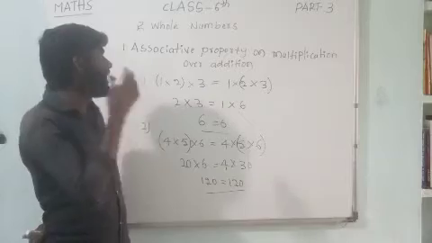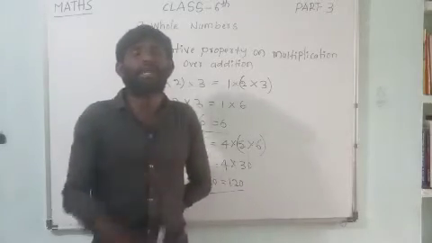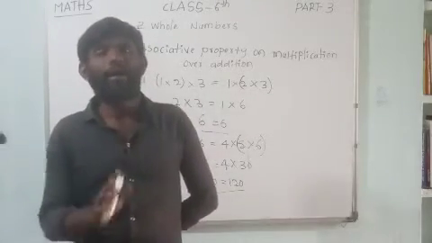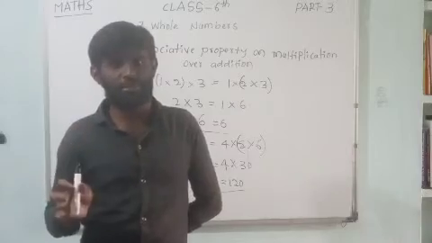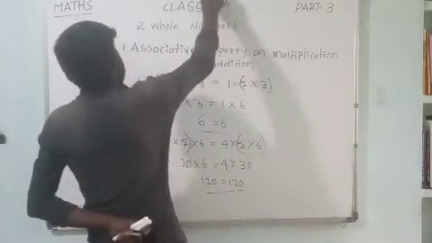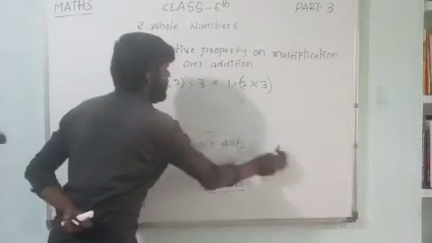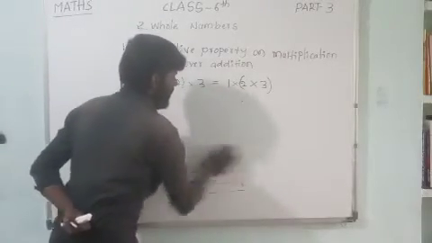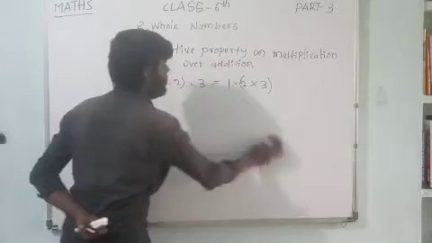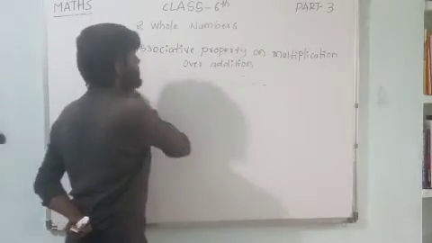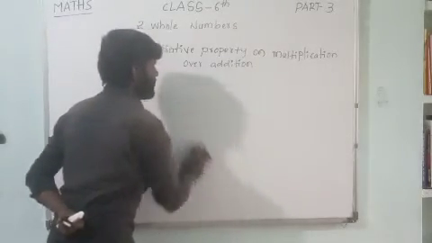Okay, dear friends, like this is the associative property on multiplication. Now the second content in our class, dears. A variety of problems they can give, like find the sum, find the value, find the product.